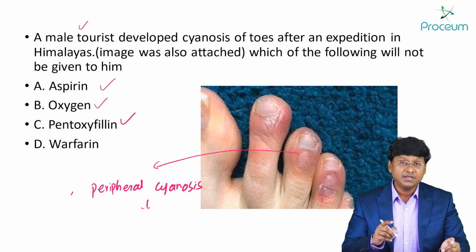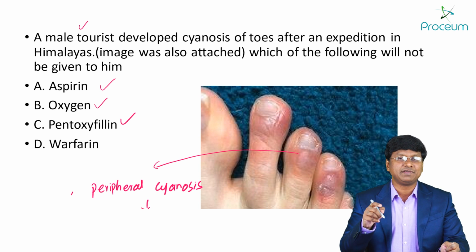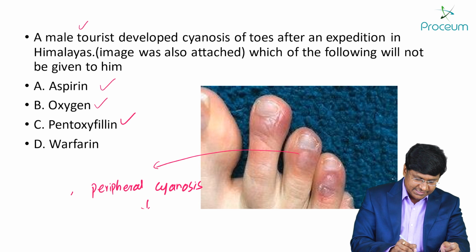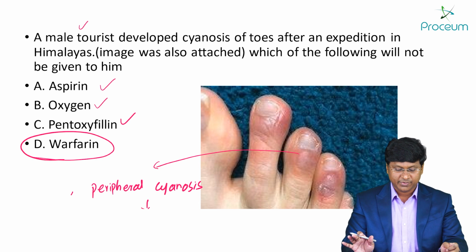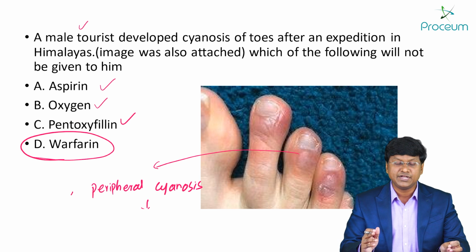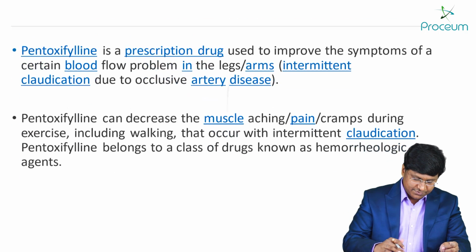Okay. And the one which is not required to be given in patients with peripheral vascular disease is warfarin. So warfarin is not required here. So which of the following will not be given to him? Warfarin need not be given in this patient. Next, you see the next question.